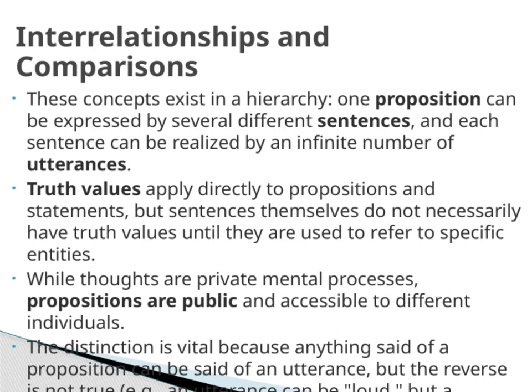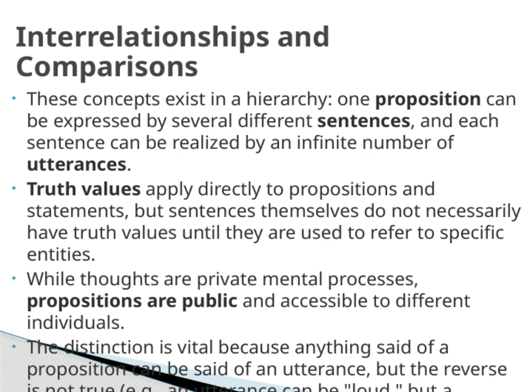Let's explore how these concepts are interconnected and how they compare. First, it's important to understand that these ideas exist within a hierarchy. One proposition can be expressed through multiple different sentences, and each of those sentences can be realized by countless utterances. This highlights the flexibility and complexity of language. Next, when it comes to truth values, they apply directly to propositions and statements. However, sentences themselves don't necessarily have truth values until they're used to refer to specific entities. So, context really matters here.